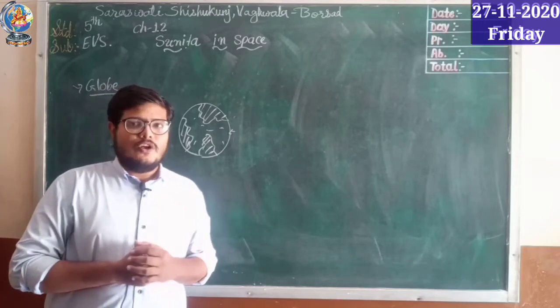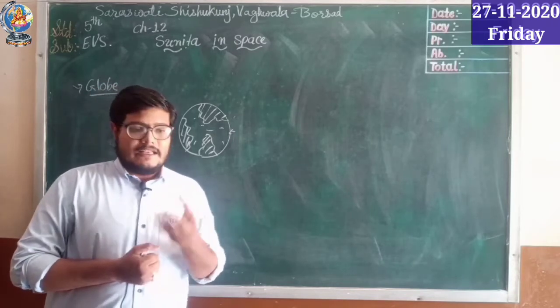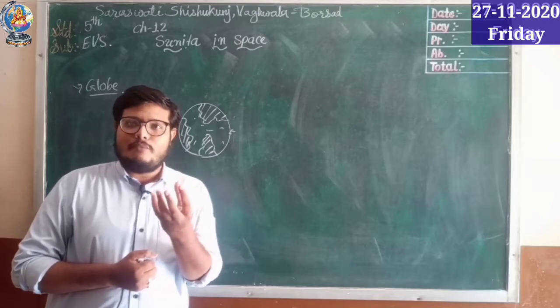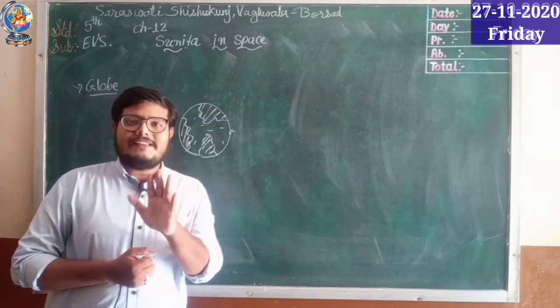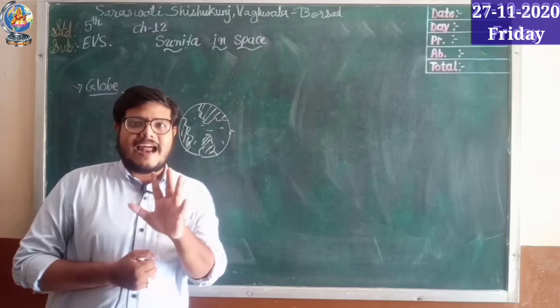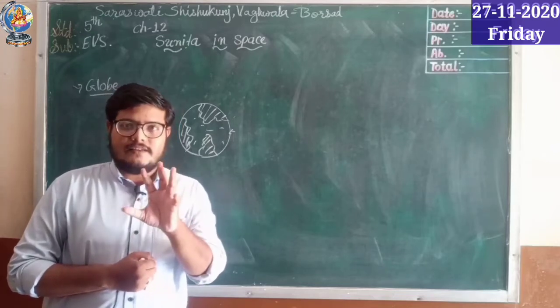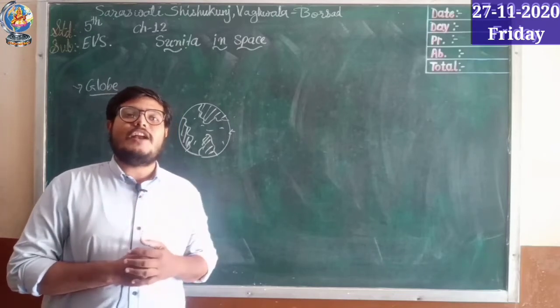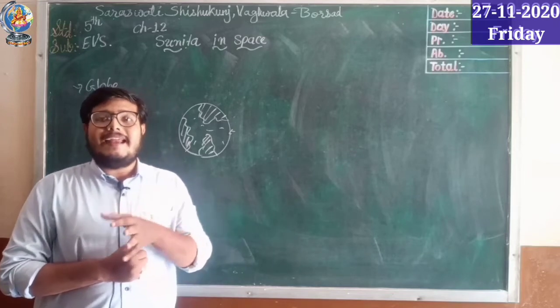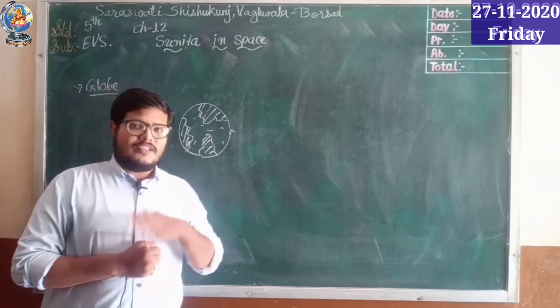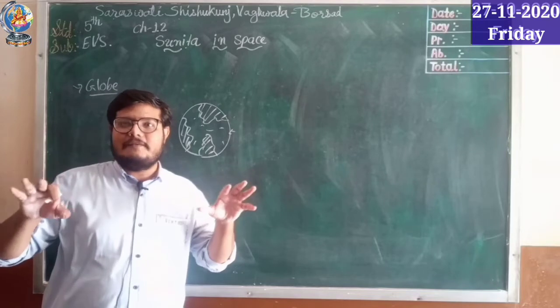What is a star? A star is a steady thing. It is also a heavenly body, but it is steady. It remains at one place, fixed. Stars are heavenly bodies which are fixed, and they have light and heat of their own. So stars and planets are different.